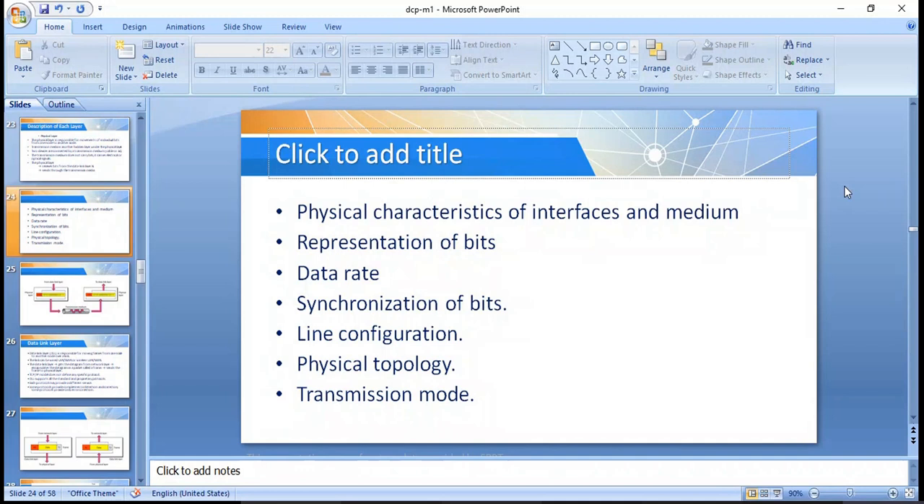Okay. And data rate, at what speed it is going to send the data. See, these are all the characteristics defined by the physical layer. Okay, it is the responsibility of the physical layer to take care of all these important functionalities. Synchronization of bits, then line configuration. Is it point-to-point or multi-point? Physical topology, what type of topology they have used. Then transmission mode, is it simplex, half duplex, or full duplex? So all these characteristics should be defined at the physical layer. Okay, so these are the main responsibilities.